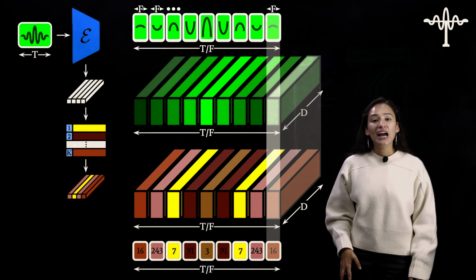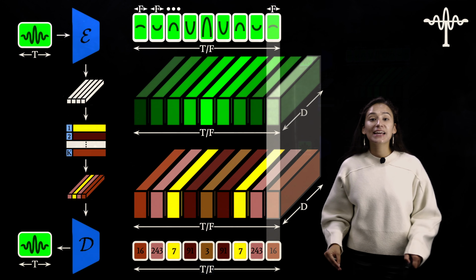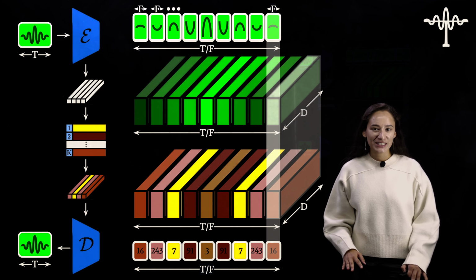Now I'm going to pass this discretized representation through my decoder to get my time series output. Hopefully that made sense. If it didn't, that's all right.